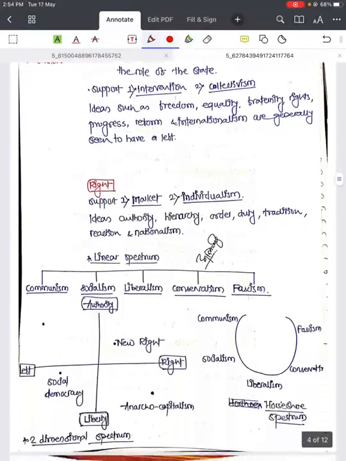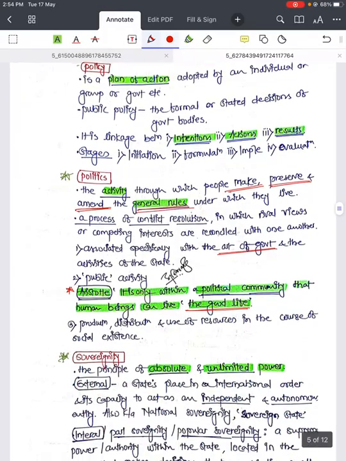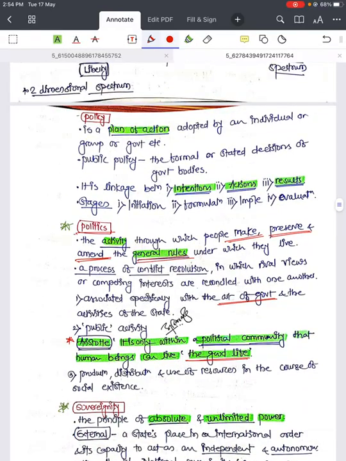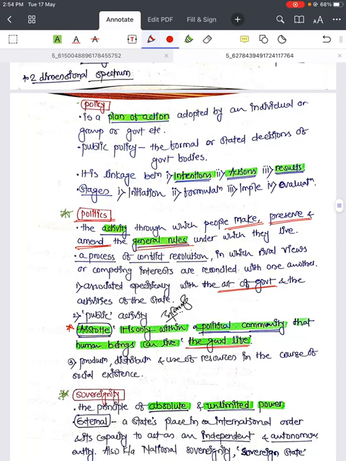Then left, right, I think you know it. If you want, you can go through it. Then policy is not required. Politics, they can ask questions on politics. So politics, the activity through which, I think one thing should be clear. In general, when we talk about our day-to-day life in layman's wordings, politics is mostly about negative connotation. But here in politics, it is not like that. So remove your bias or your misconception about politics and read it afresh.